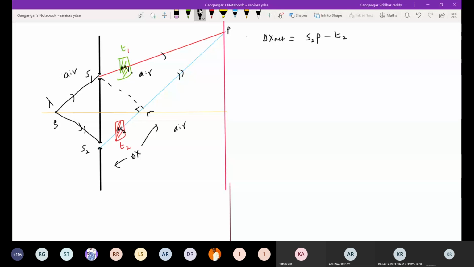S2P minus T2 is what? The path covered in air. Optical path length when it passes through the second slab. This much minus S1P minus T1 is the path covered by ray 1 in air. Optical path length mu1 T1. So this should be equal to S2P minus S1P, plus mu2 minus 1 T2.